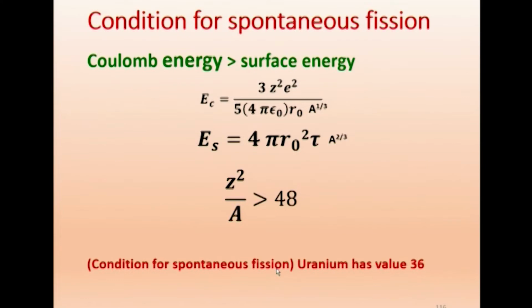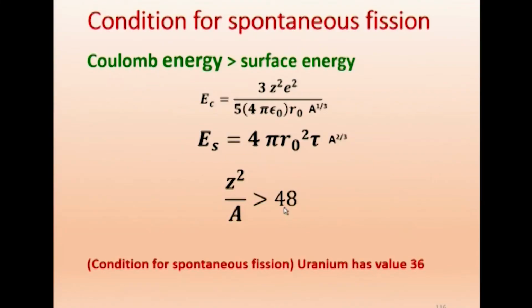Now, if we take uranium, for uranium Z is 92 squared, and if we take uranium 236, you put A as 236, calculate that, and you will find it has a value of 36. So it has a value slightly lower than 48, which means it requires some energy to initiate fission.